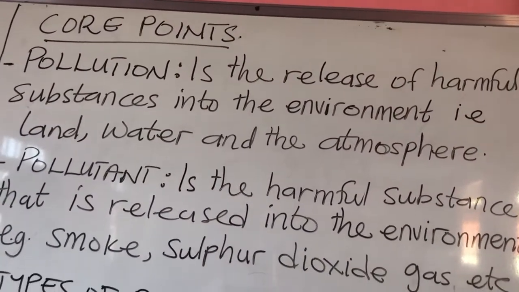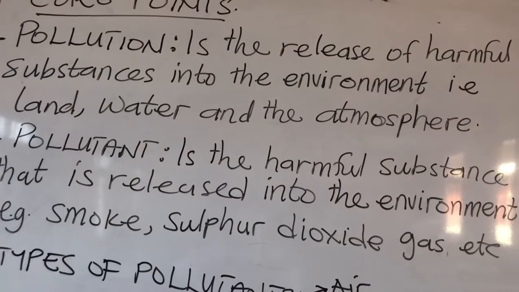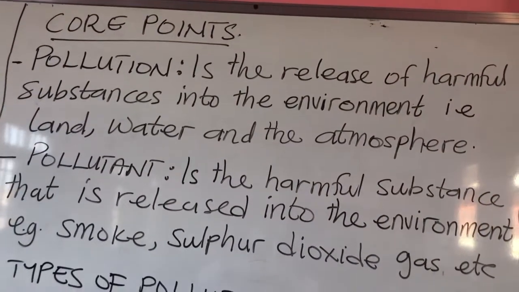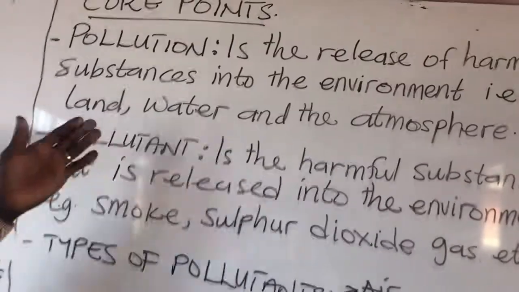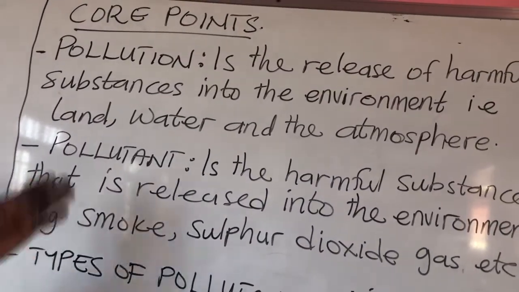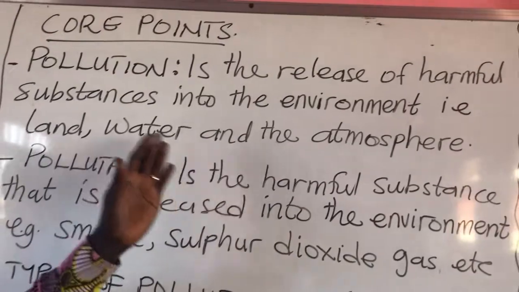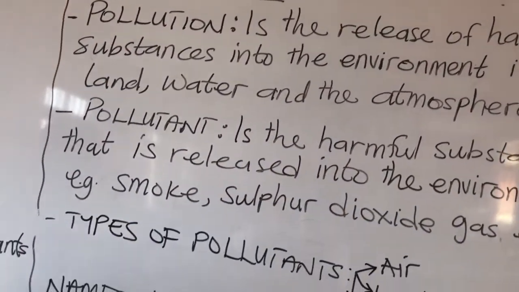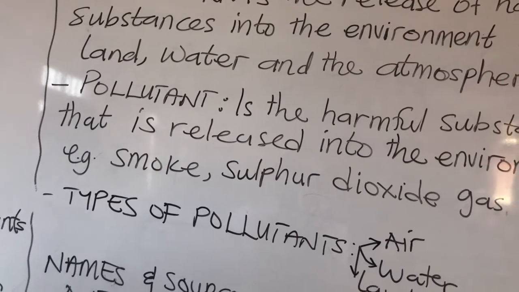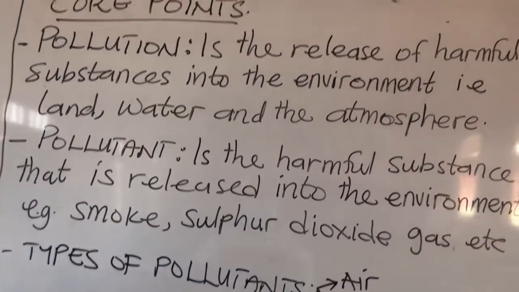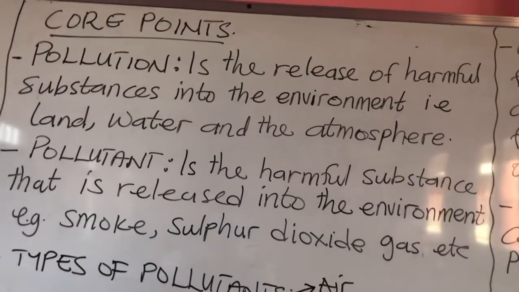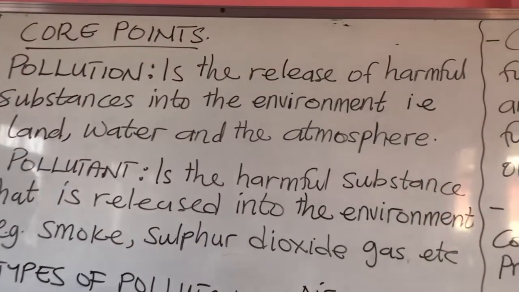The environment is made up of the land, the water bodies, and the atmosphere, as you can see. So if harmful substances are released into these bodies, then what is going to happen to us? This is what we are talking about.